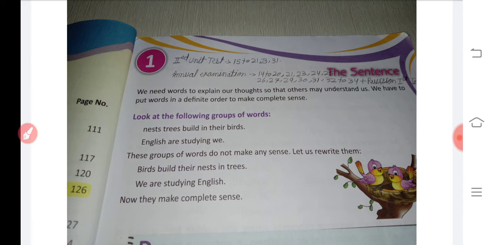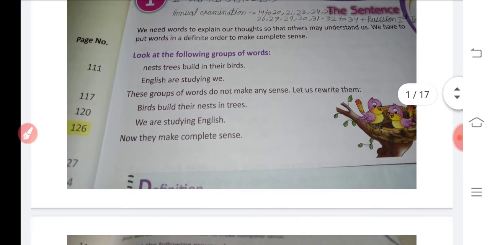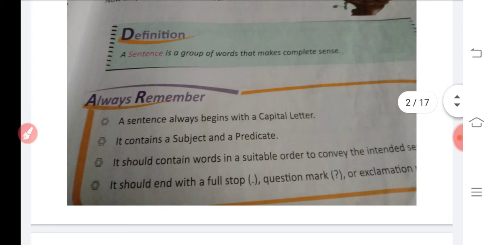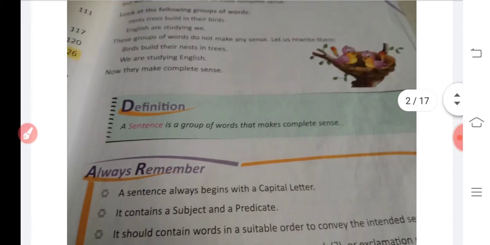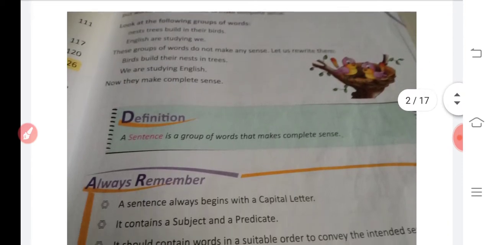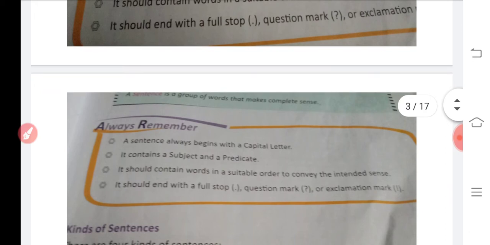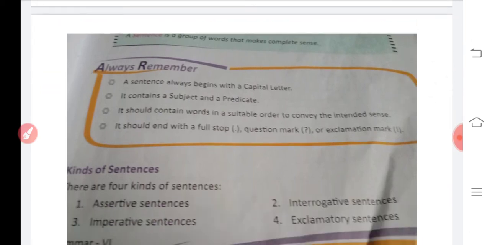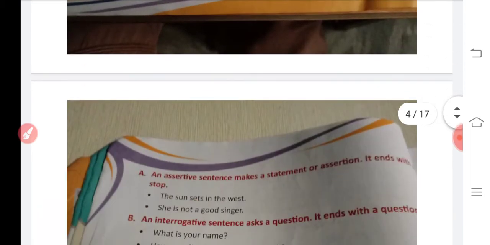Now a sentence has four kinds. The four kinds of sentences are: assertive sentence, interrogative sentence, imperative sentence, and exclamatory sentence. Now we study each one in detail.